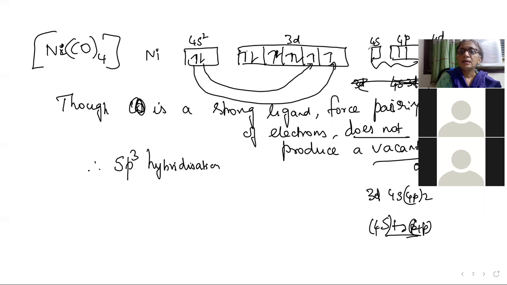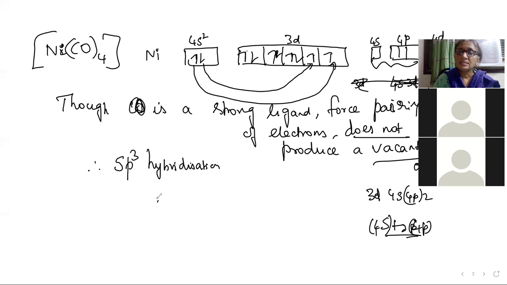Then again, there is an anomaly in the magnetic property also. Normally, most tetrahedral complexes are paramagnetic. But here, because of the presence of a strong ligand which forces all the electrons to pair, even though it is not able to produce a square planar complex, we get only a tetrahedral complex.